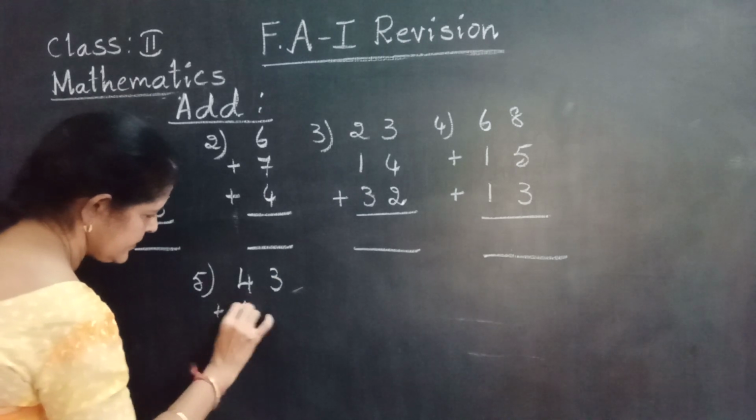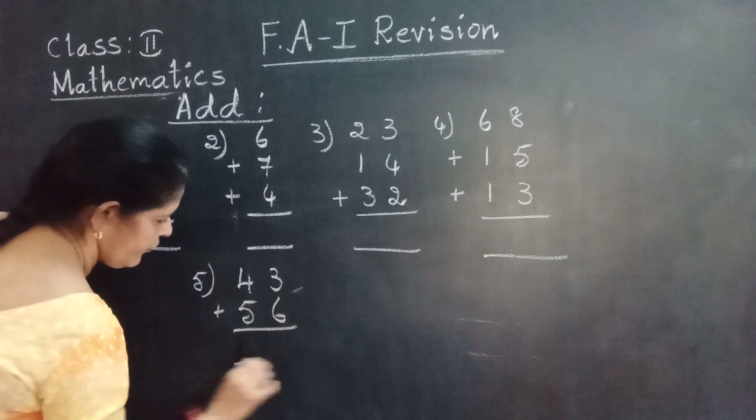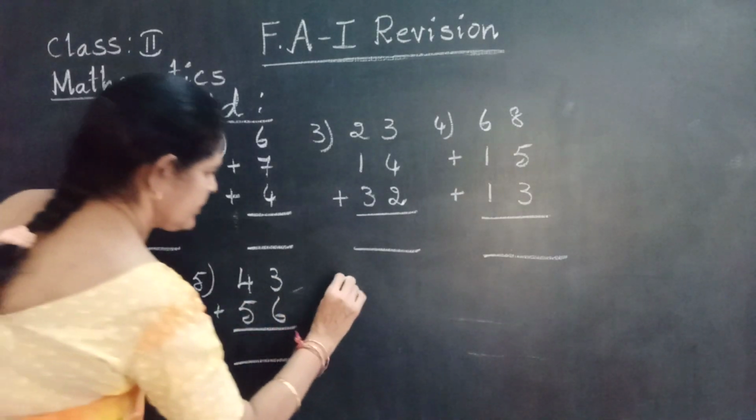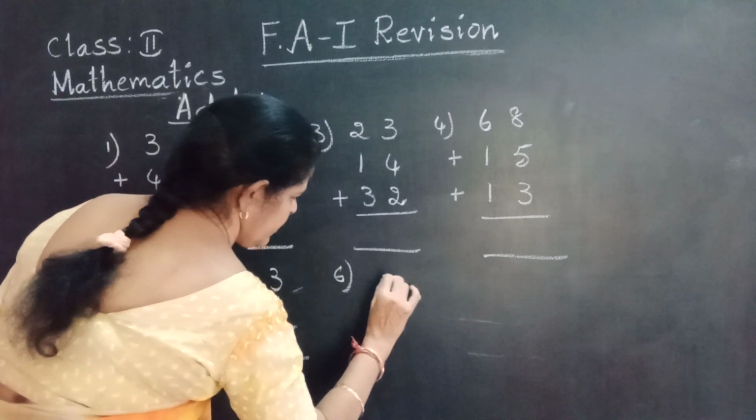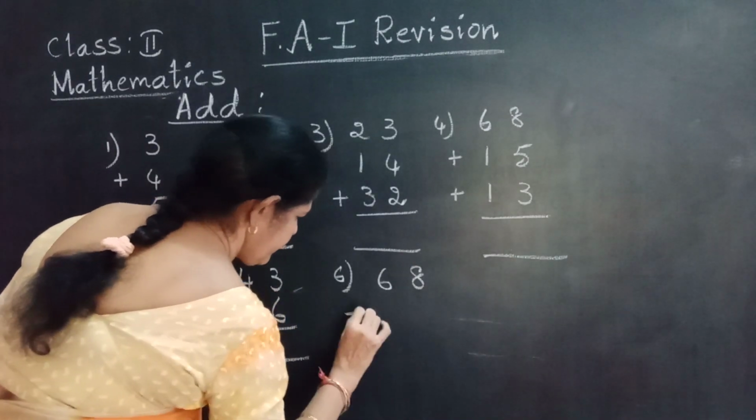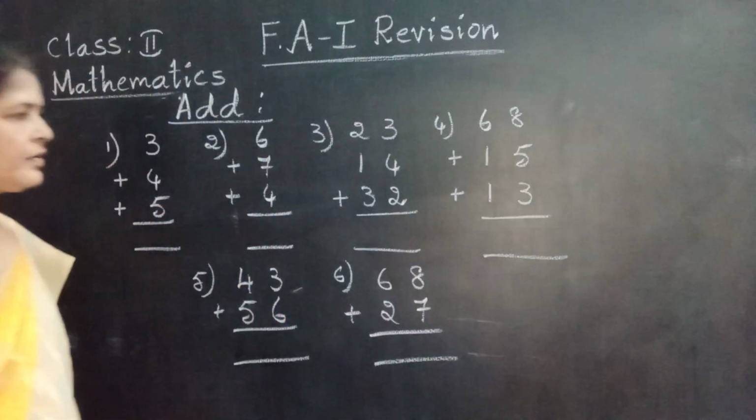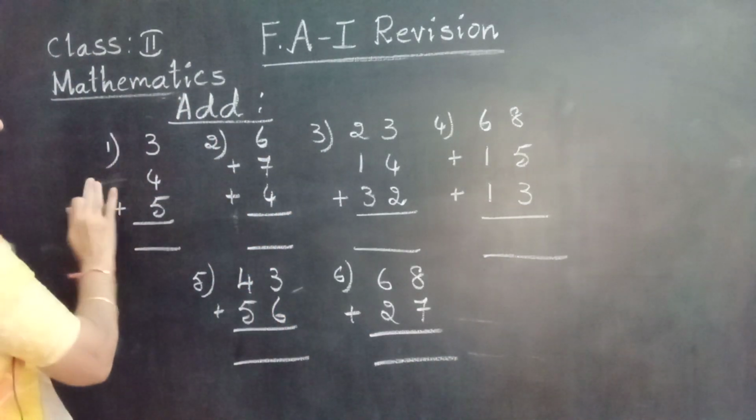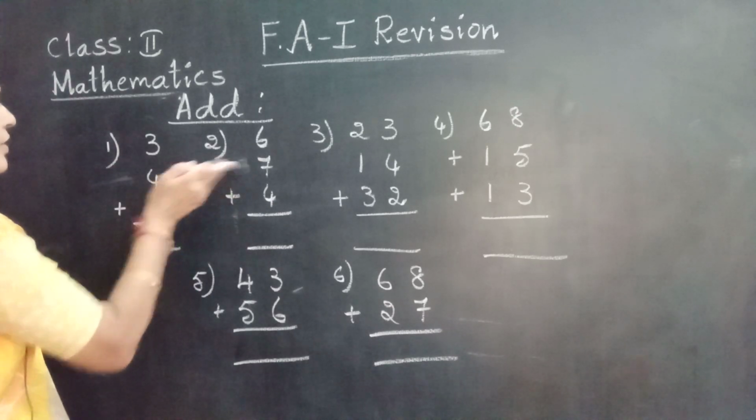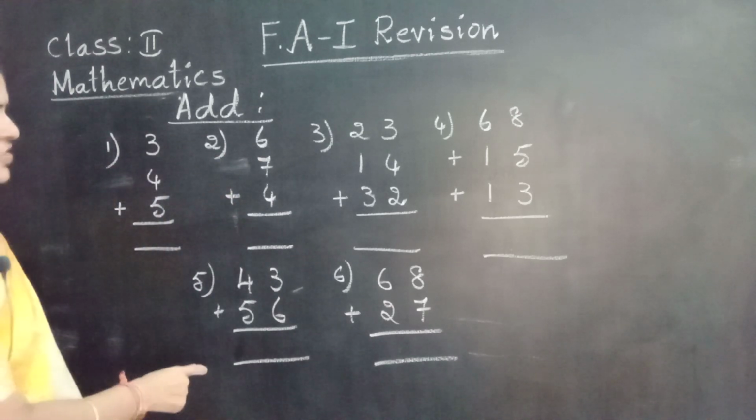43 plus 56. Find the totals. Sixth one. 68 plus 27. Find the totals. Add means plus. Plus is the symbol for addition.